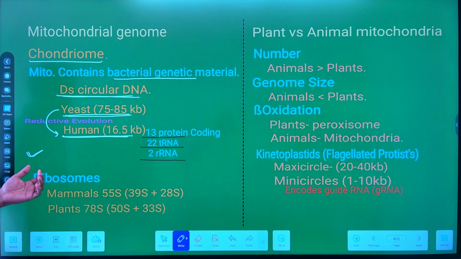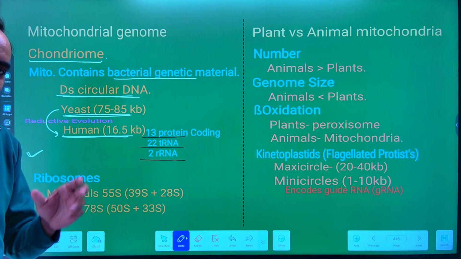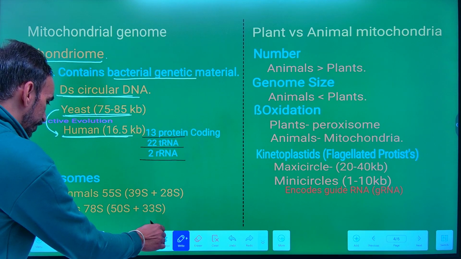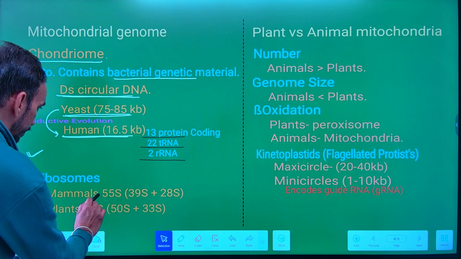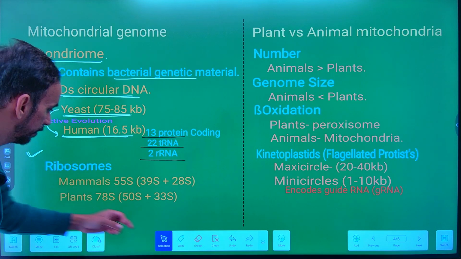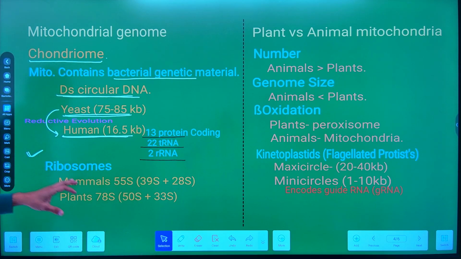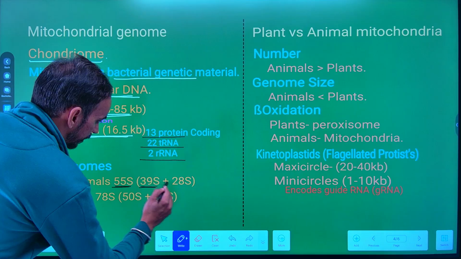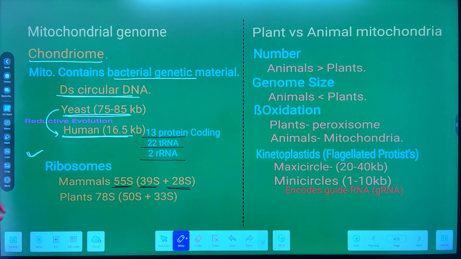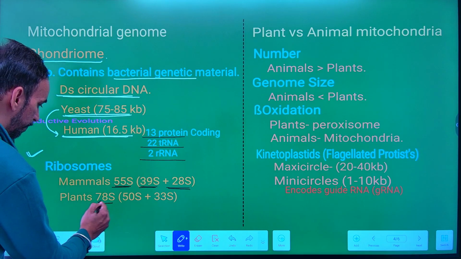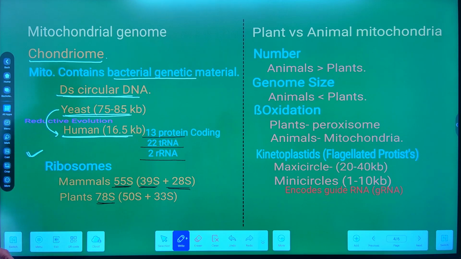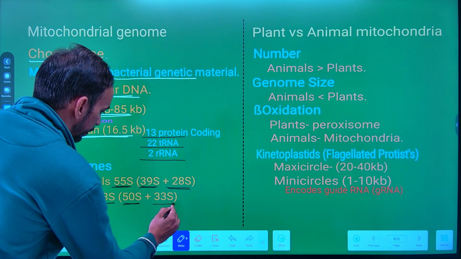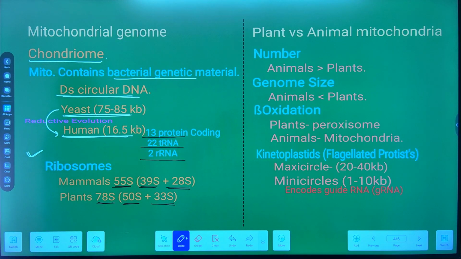ठीक है. If we talk about the ribosomes which remain present within the mitochondria, as we know that it is prokaryotic in origin, the ribosome within the mitochondria in case of the mammals is 55S. The larger subunit is of 39S, while the smaller subunit is of 28S. While in case of plant, we have 78S of ribosome in case of mitochondria, where the larger subunit is of 50S, while the smaller subunit is of 33S. Okay? So this is all about the mitochondrial genome.